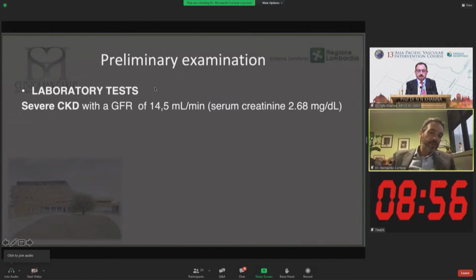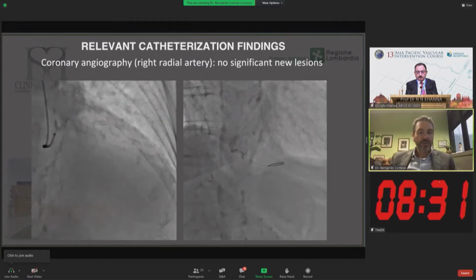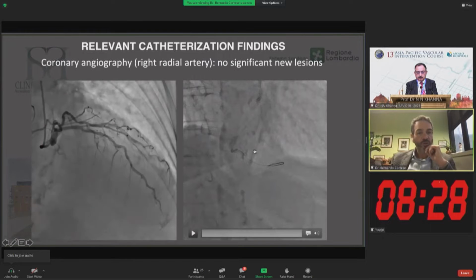For the first time, we discovered a chronic renal insufficiency with a glomerular filtration rate of 15, serum creatinine of 2.7, and the echocardiography showed a severe ventricular hypertrophy with severe aortic stenosis and a depression in the left ventricular ejection fraction at 37%. So the diagnosis was there with severe aortic stenosis,